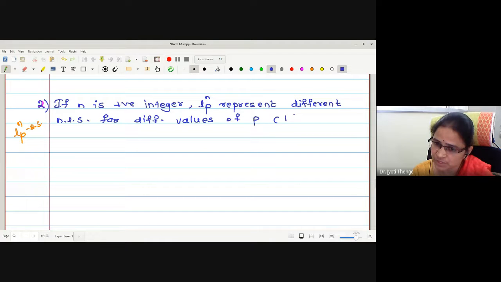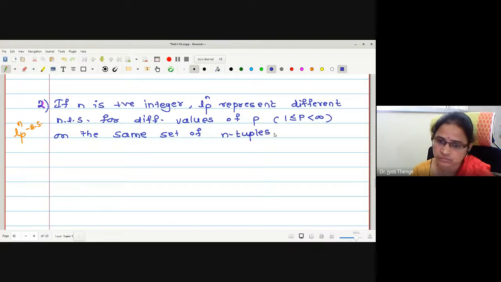P. What is p? Lying between greater equal to 1 and less than infinity, on the same set of n-tuples. Correct? What is an n-tuple we were writing? x1, x2, ..., xn with norm.